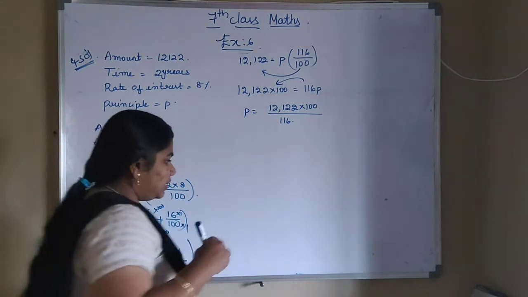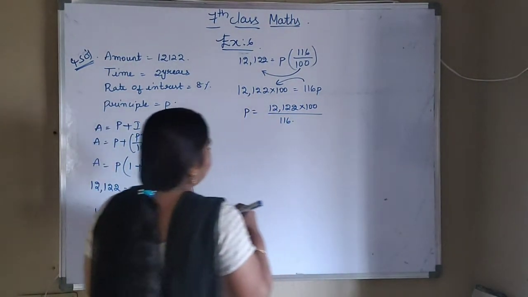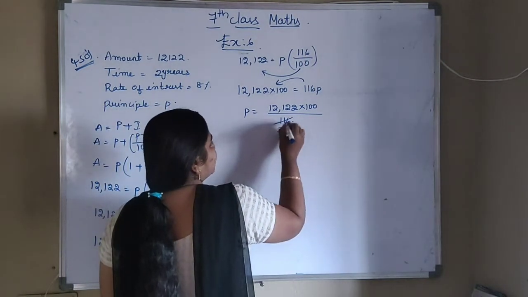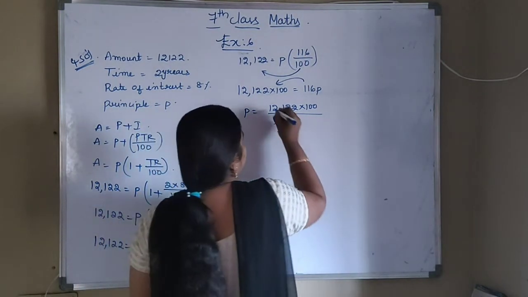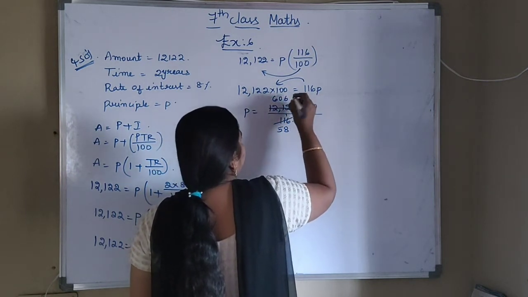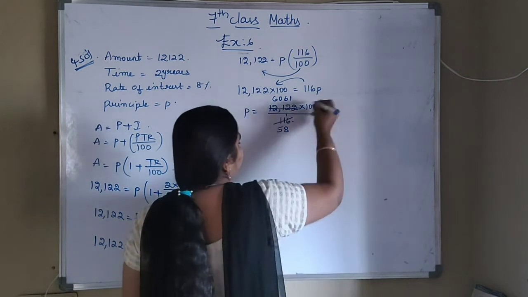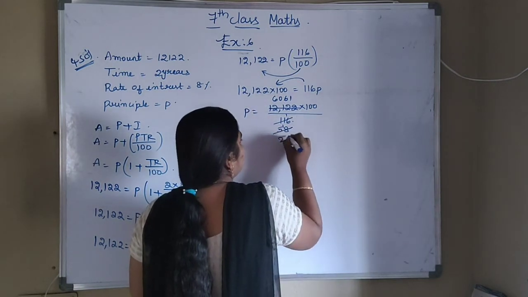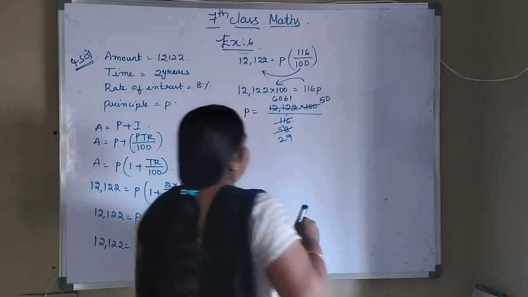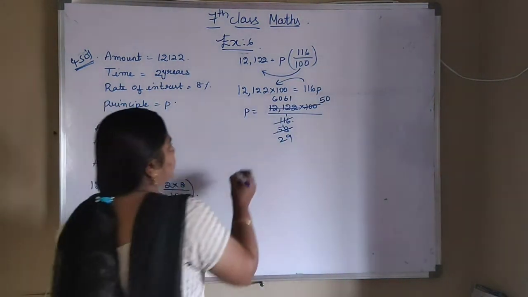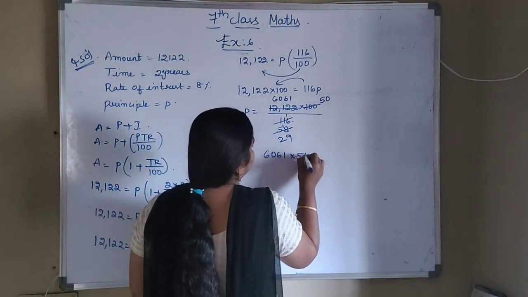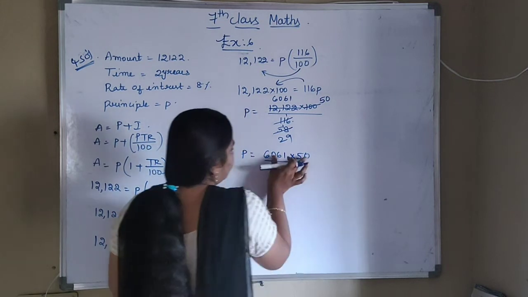Now you can cancel this. So in which table can we cancel? We will cancel in the 2 table. 2 5s are 10, 2 8s are 16, 2 6s are 12, 2 6s are 12, 2 1s are 2. Again I am cancelling in the 2 table. 2 2s are 4, 2 9s are 18, 2 50s are 100. So what is the remaining value? 6061 into 50 by 29. Multiply these two.